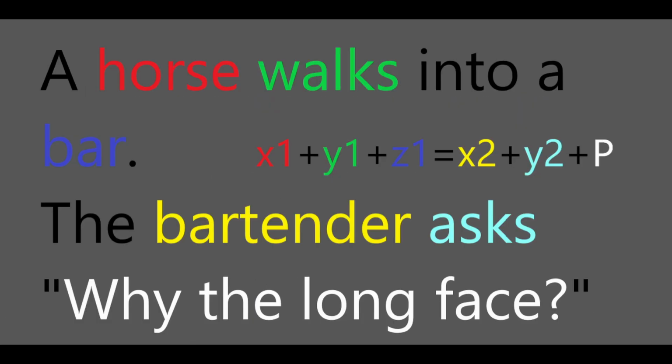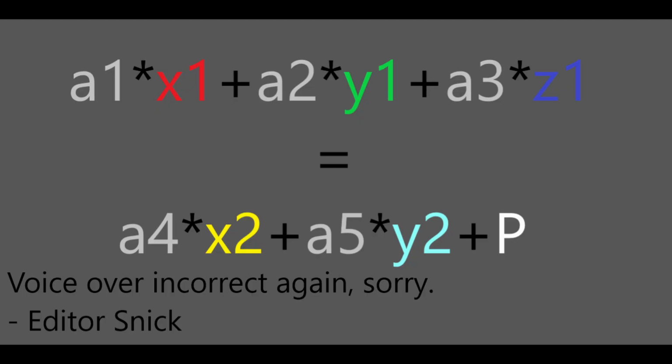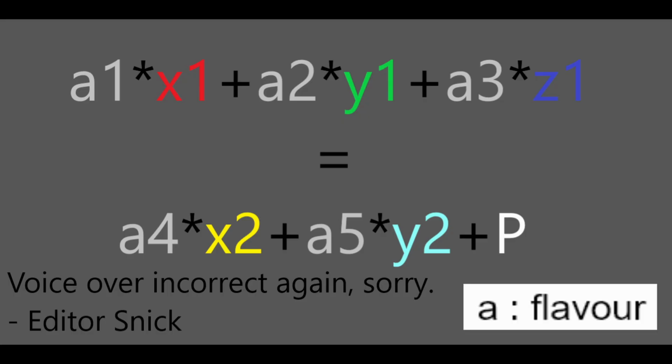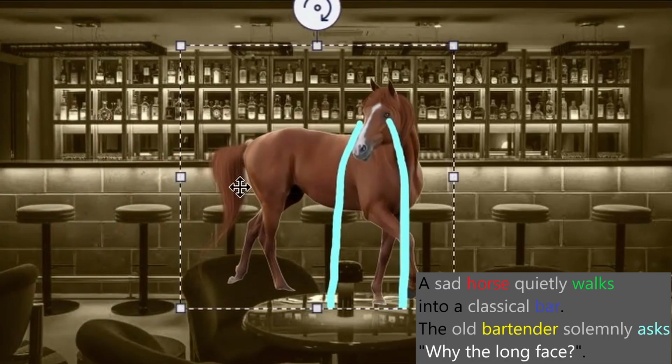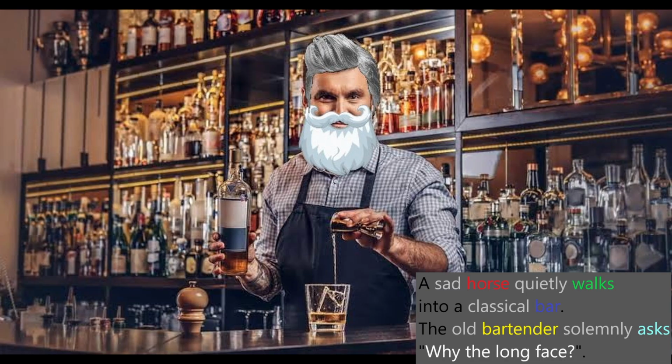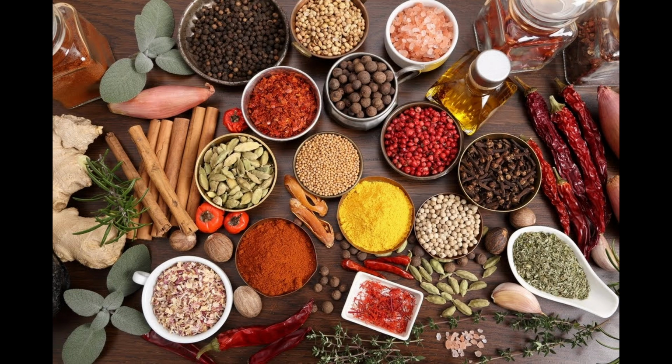We got our basic joke structure, now we can add flavors to it. For example, A1 times X1 plus A2 times Y1 plus A3 times Z1 equals A4 times X2 plus A5 times Y2. All of the A's being flavor text. A sad horse quietly walks into a classical bar. The old bartender solemnly asks, why the long face? The A's don't change the joke itself, they just give it some flavor.